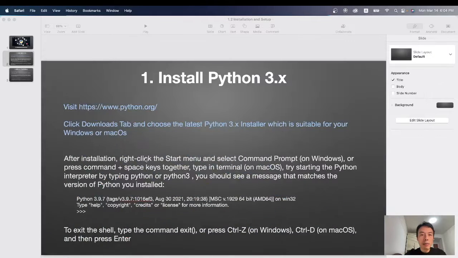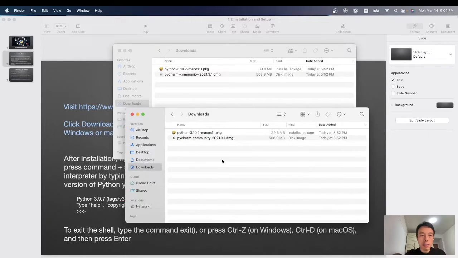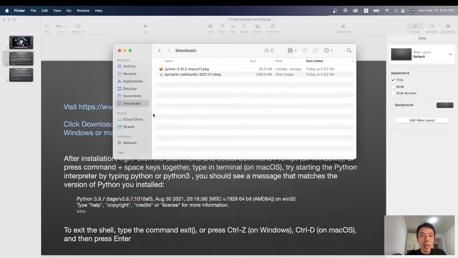Okay, after downloading the Python installer, let's go to Finder and select Downloads. Okay, we can see this Python 3.10 for Mac OS. Just double click this and install Python 3. After installation,